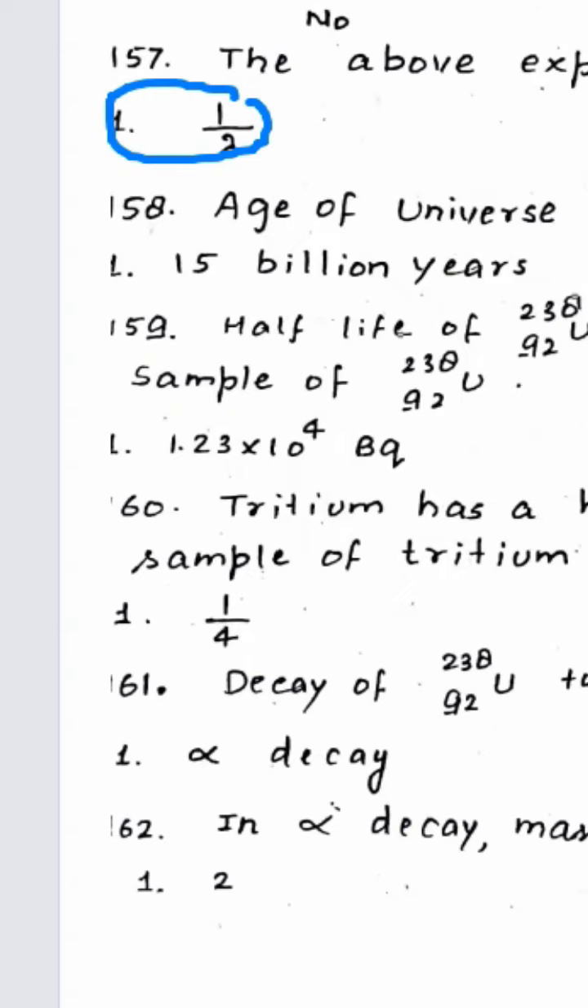Next is, the age of the universe is about 15 billion years. The first is correct. Next is the half life of this.